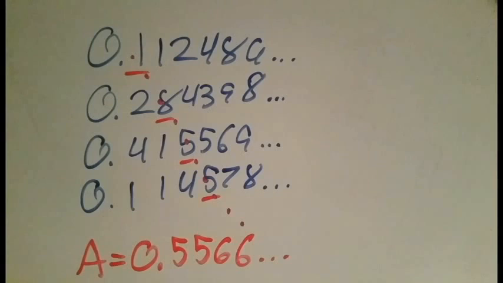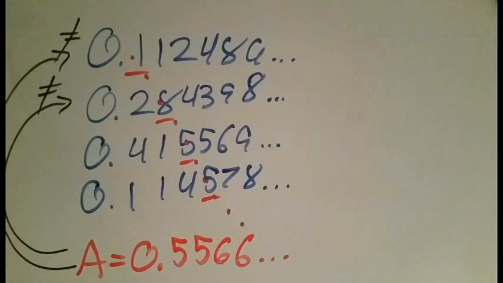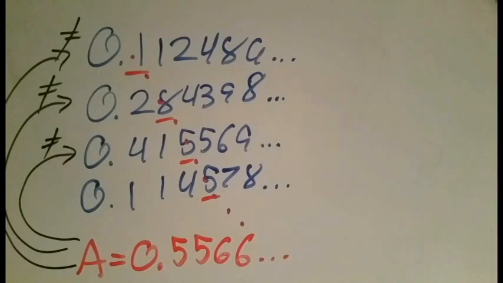Now, let's compare A to our first number in the list. They are not equal because they differ in the first digit. Similarly, A is not equal to our second number because they differ in the second digit. We can pretty easily see that A is not equal to any of the numbers in our list because they always differ by at least one digit.